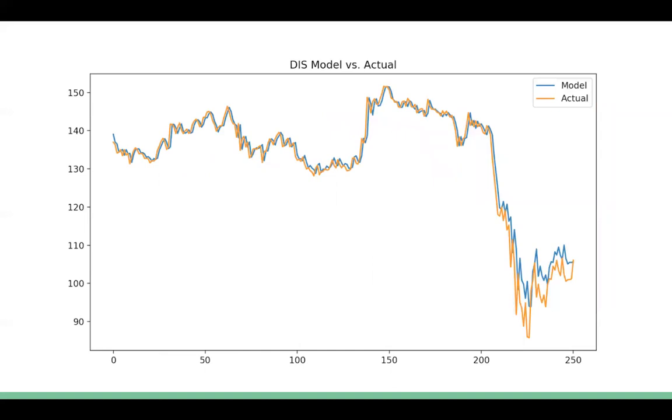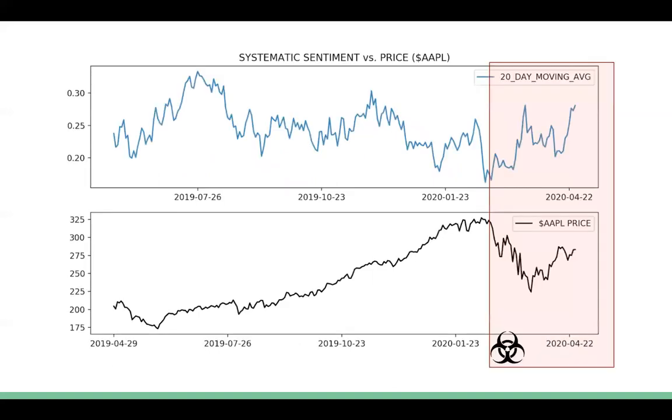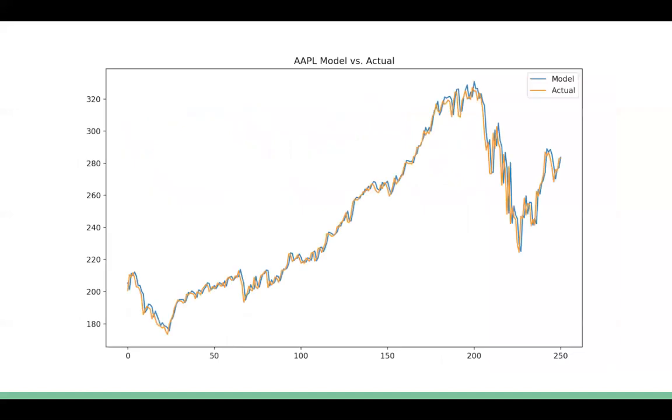This is how our model performed against Disney. And then this is now looking at Apple. On the top, we have the sentiment for Apple. On the bottom, we have Apple's stock price throughout the year. An interesting thing to note is that Apple's sentiment is substantially positive throughout the year, and Apple's stock price increases throughout the year as well. And this is how our model performed against the actual stock price.